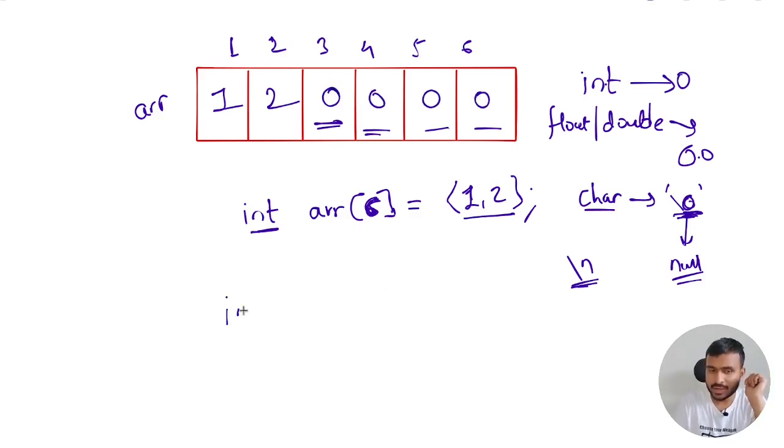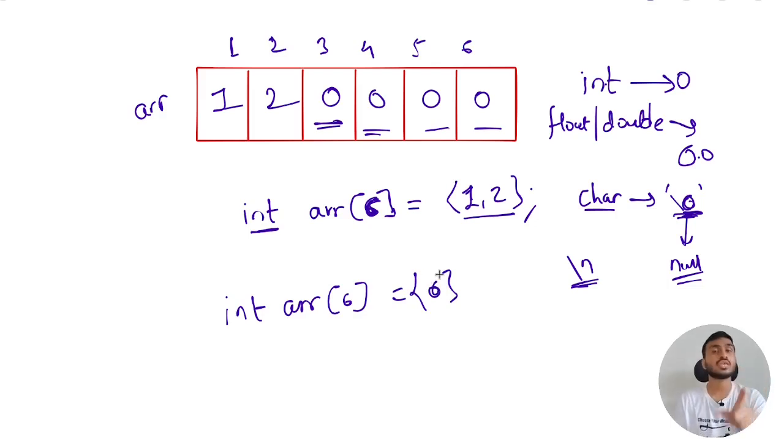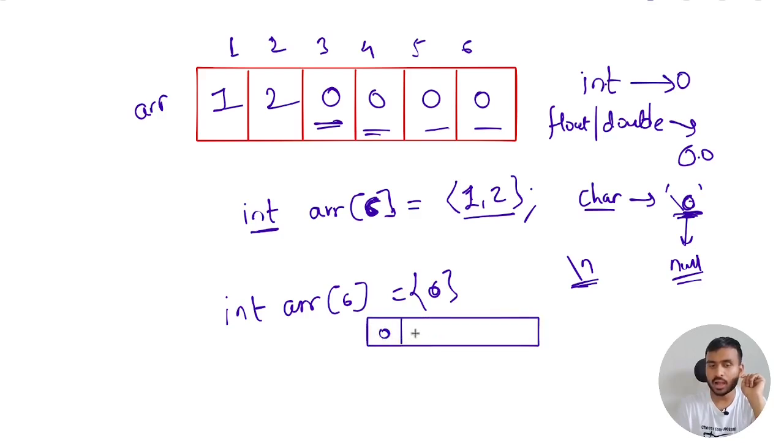Let's say you write int arr with size 6 and you initialize it like this. You just give one element, you just write 0. Then what is going to happen? All the elements of the array will get initialized with 0, because the first element was initialized with 0, and as it is an integer array, the rest of the elements will also get initialized with 0. That's why the entire array will get initialized with 0.